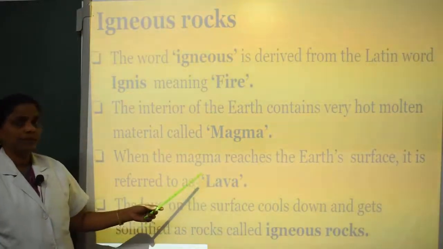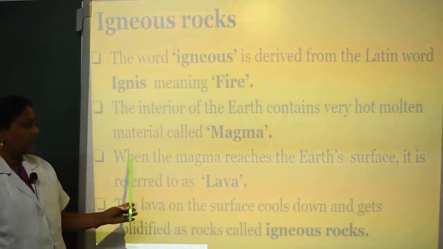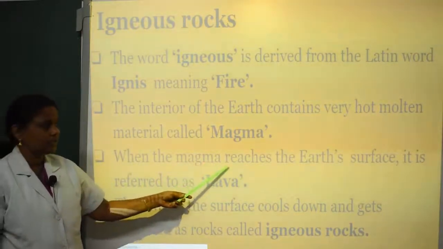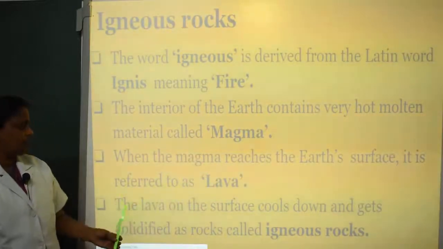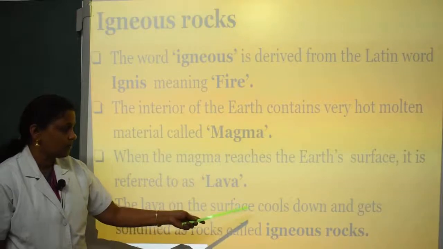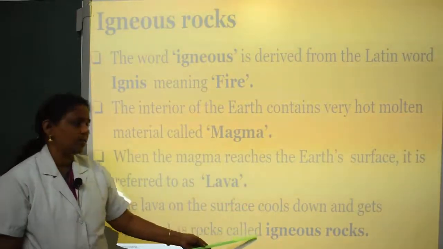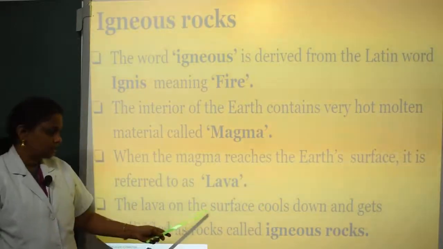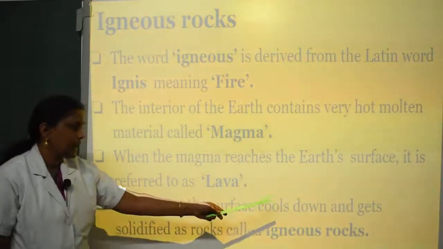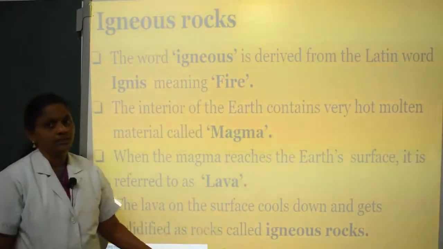Here is one important question: what is known as lava? When the magma reaches the earth's surface, it is referred to as lava. The lava on the surface cools down and gets solidified as rocks called igneous rocks. What is known as igneous rocks? The lava on the earth's surface cools down and gets solidified as rocks, as igneous rocks.